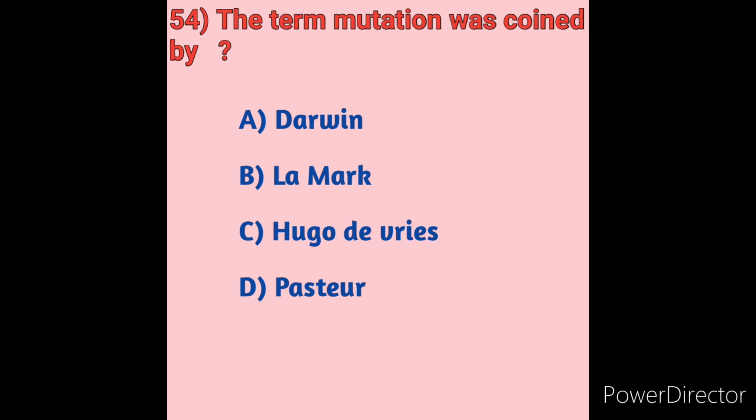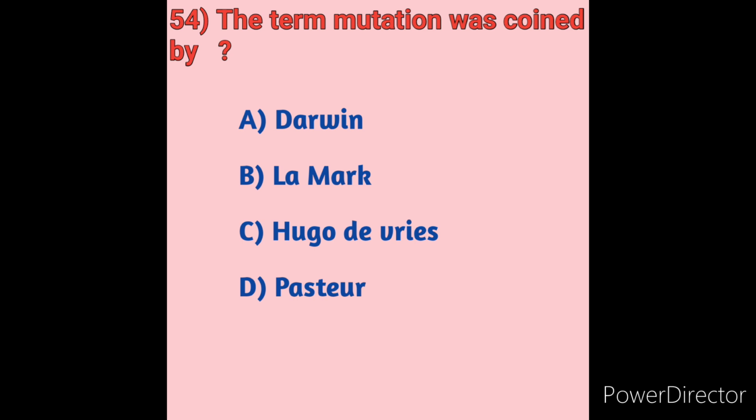Next we will move on to question number 54. The term mutation was coined by which scientist? We will see the options first. Option A Darwin, option B Lamarck, option C Hugo de Vries, option D Pasteur.